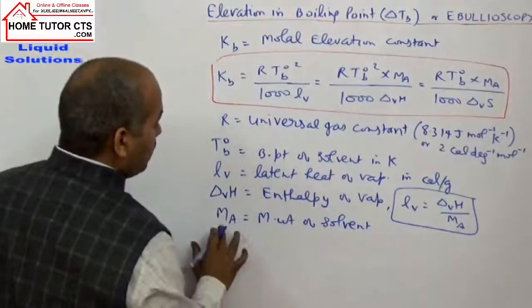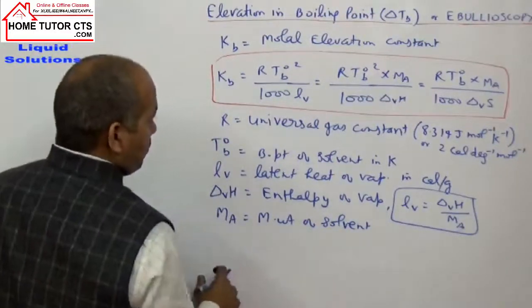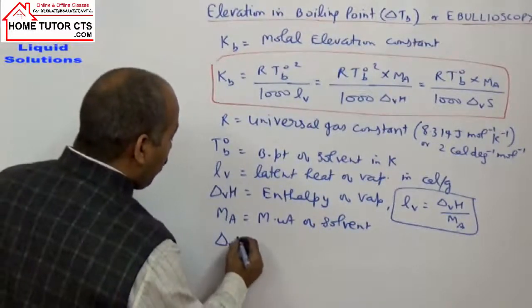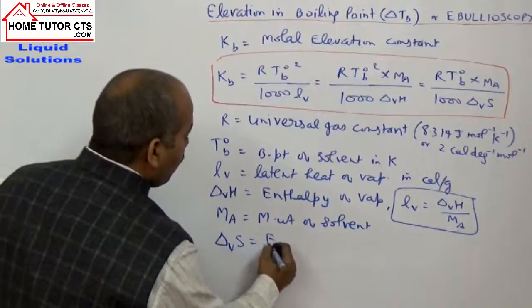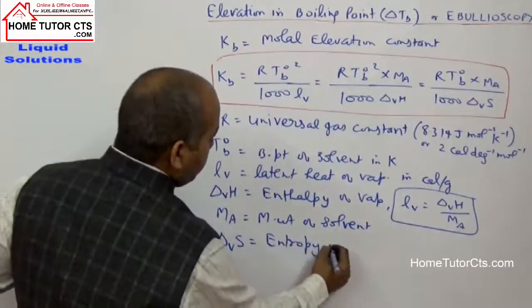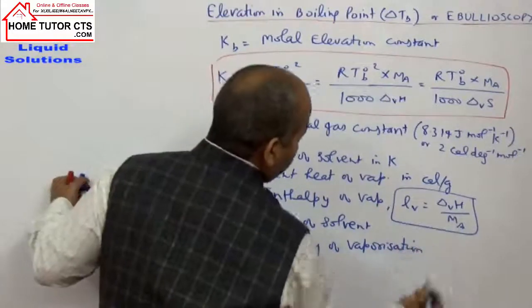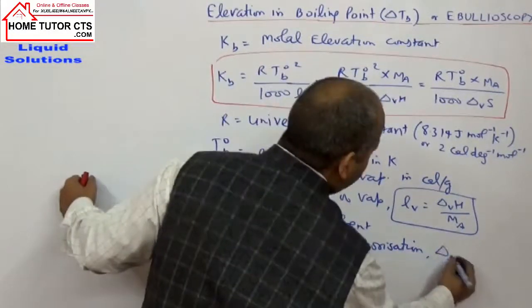Here Ma is the molar weight of solvent. And this term delta SV is called the entropy of vaporization.